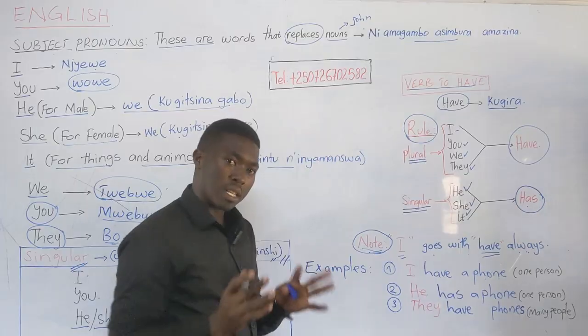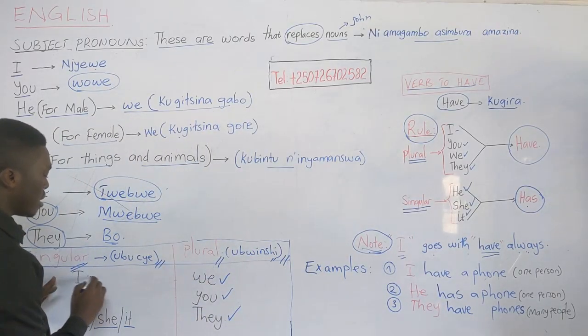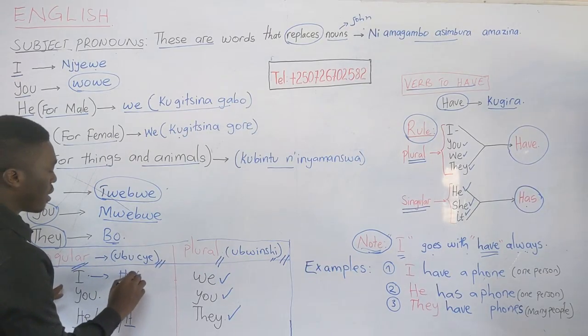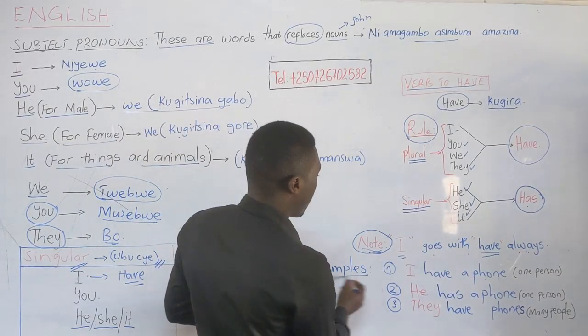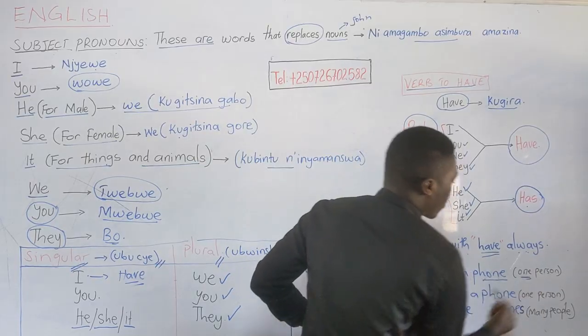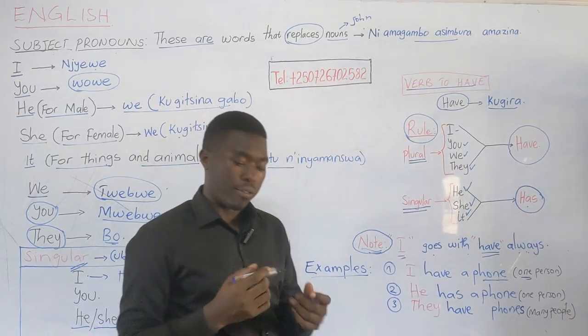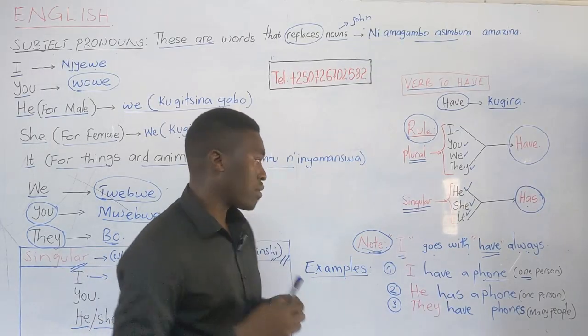I is exceptional. I is in singular, but it always goes with have. It is a rule. For example, I have a phone. One person. I have a phone. I have a marker. One person.